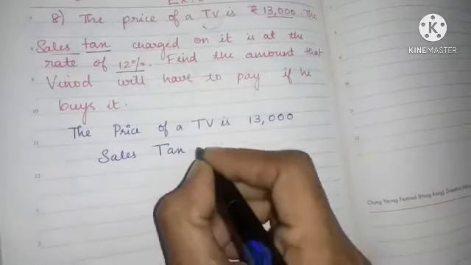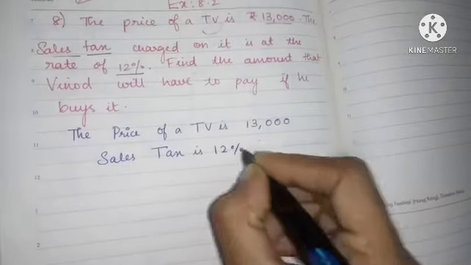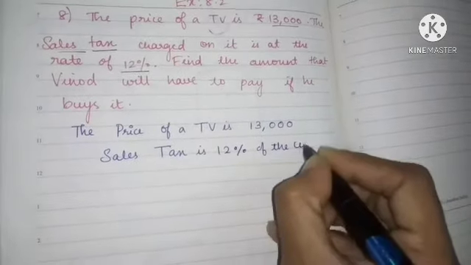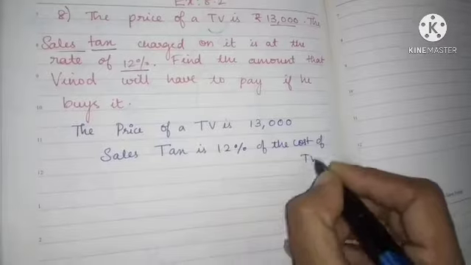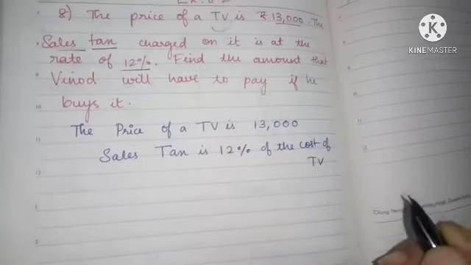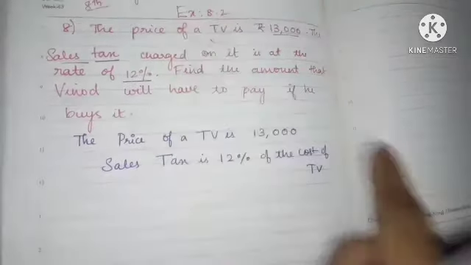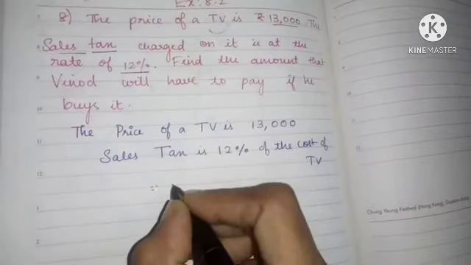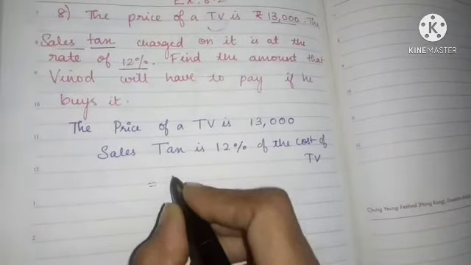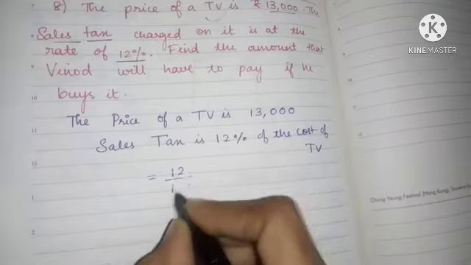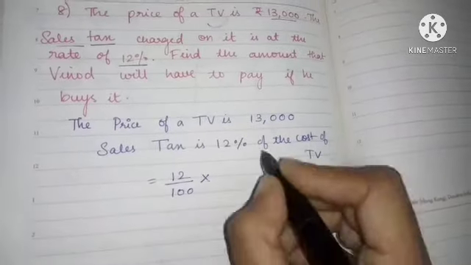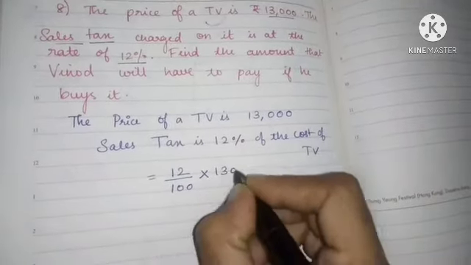Sales tax is 12% of the cost of TV. Correct? Sales tax is nothing but 12% of the cost of TV. 12% means 12 by 100 multiplied by the cost of TV.